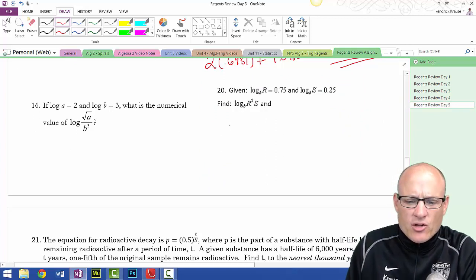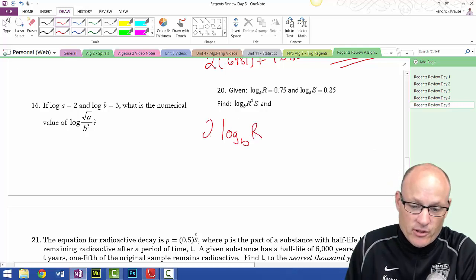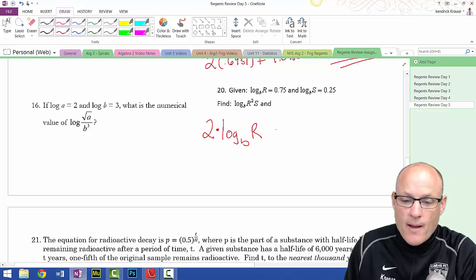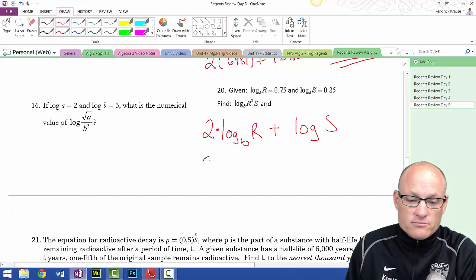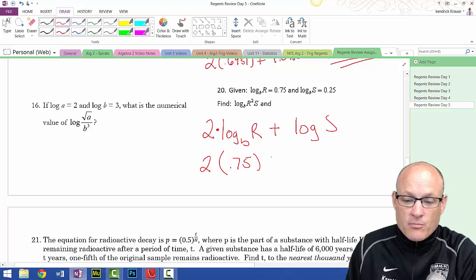So I've got log base b of r squared, going to put the squared out front, plus, because it's multiplication, log of s. All right, this was a simple one. 2 times 0.75 plus 0.25. And if you put that in your calculator, you get 1.75.